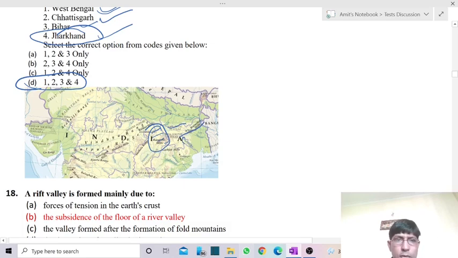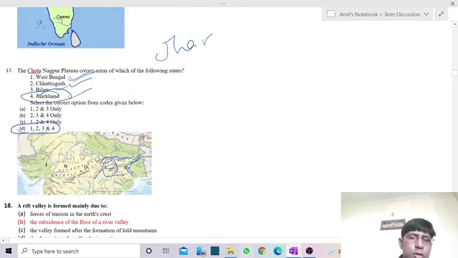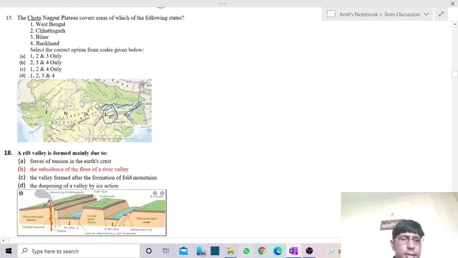This is the boundary between Jharkhand and West Bengal, with some part extending into West Bengal also, and some part moving into Bihar. So the answer is 1, 2, 3, 4. All the 4 states are having some linkage with Chota Nagpur plateau. So the answer is D, 1, 2, 3, 4.